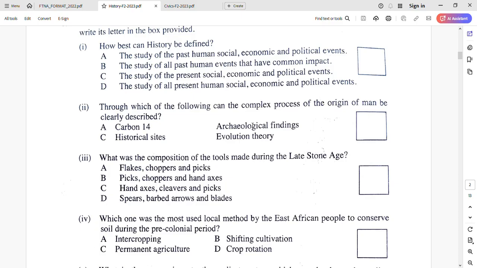A. So if the answer is A, it is nice to write your A at the beginning of the box. Do not put your A at the center of the box. Why? Maybe at first you wrote D, but while revising your paper you find the correct answer is A, and you already put D at the center of the box.